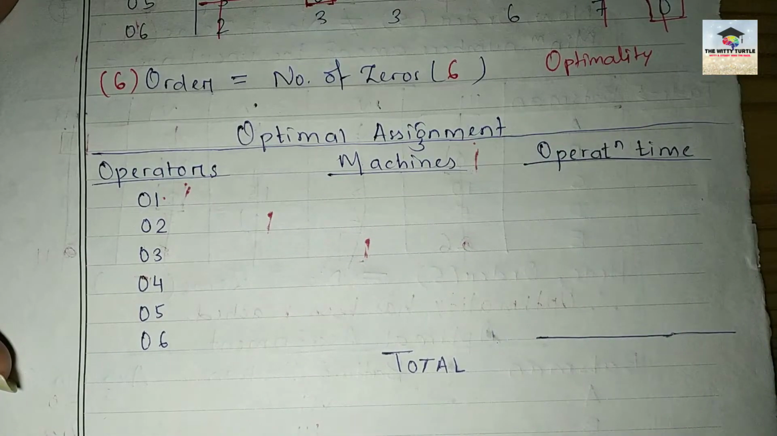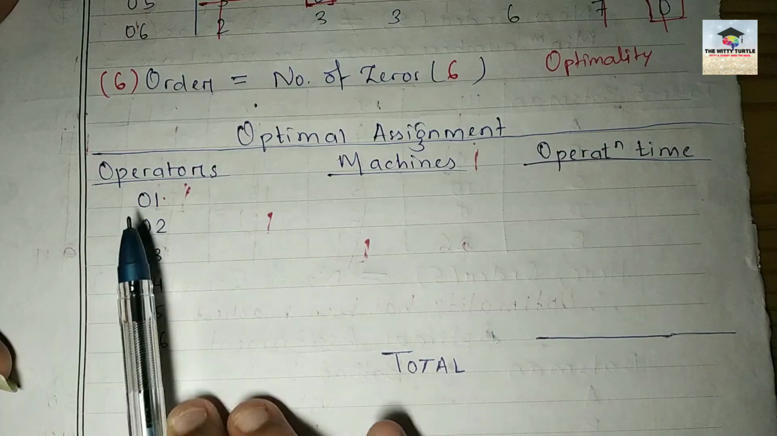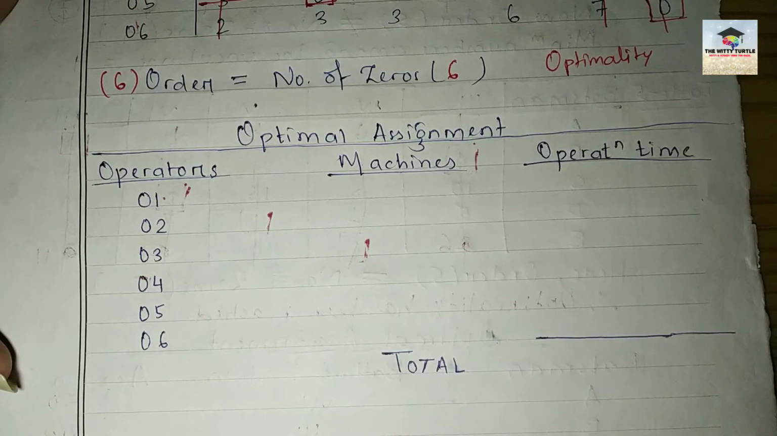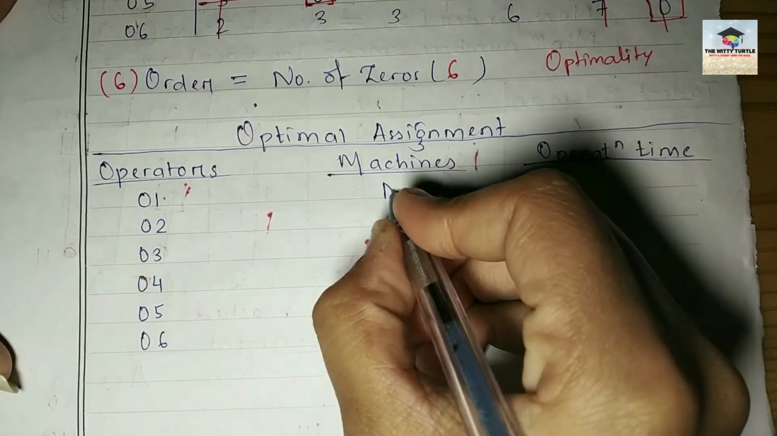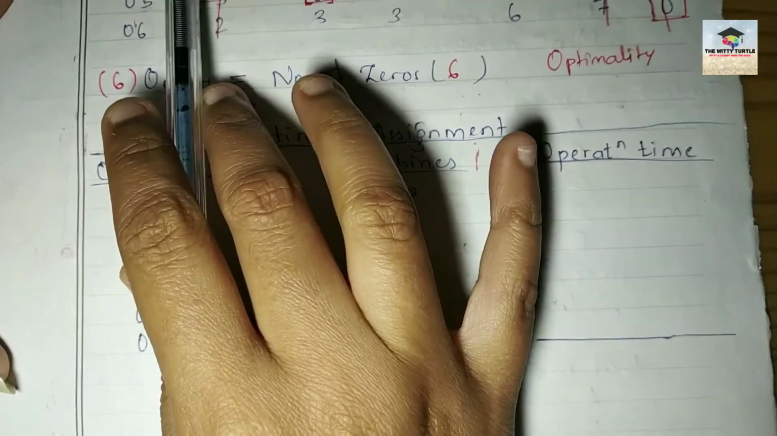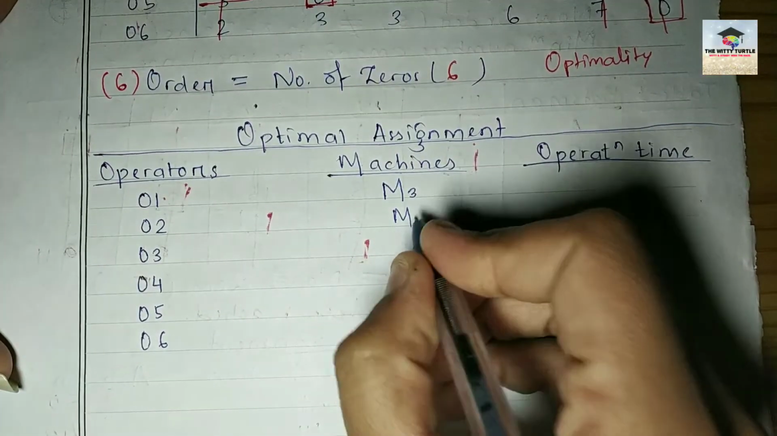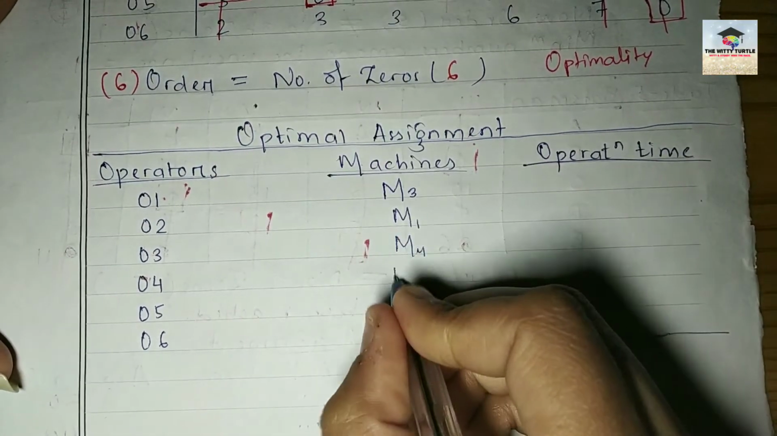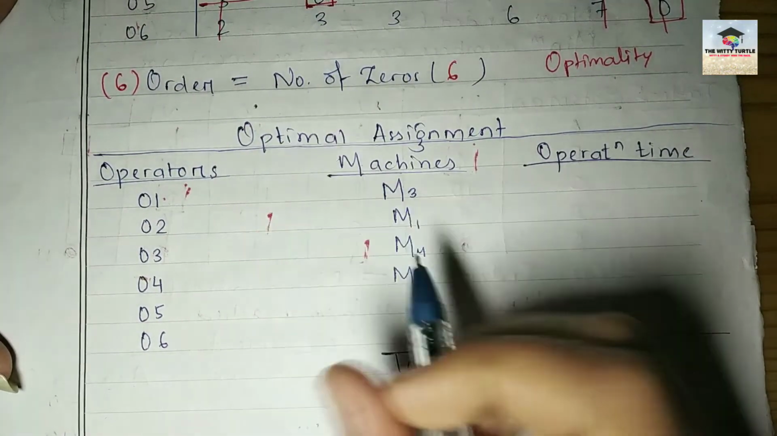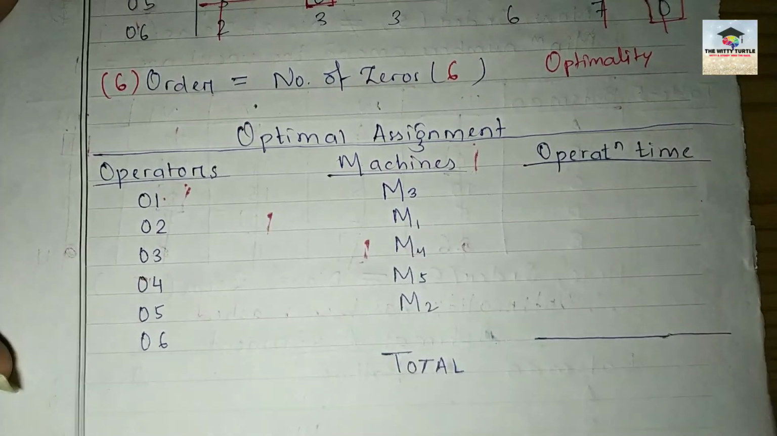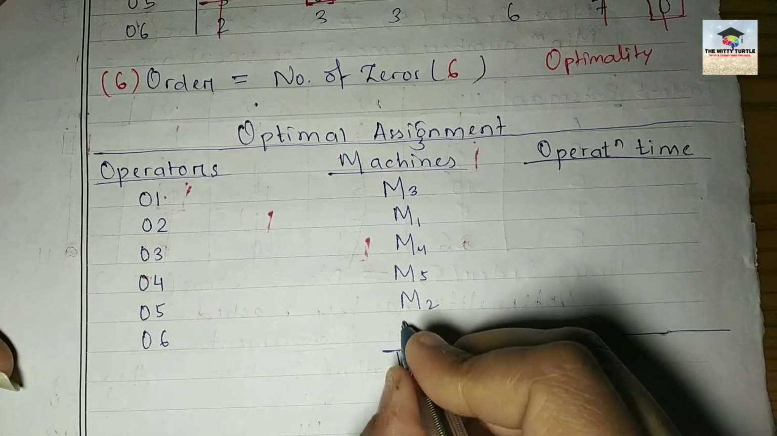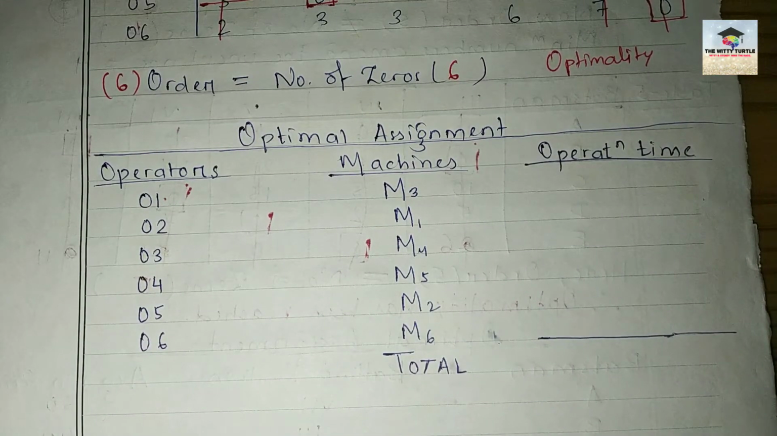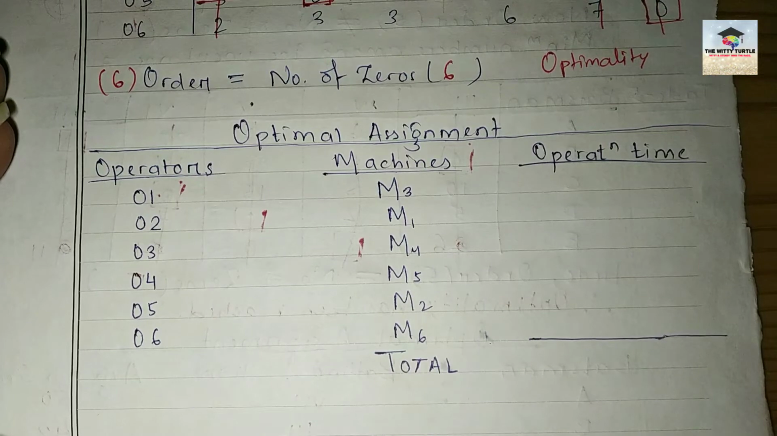So here we can see that operator 1 is supposed to work with which machine? Machine number 3, right? M3. Operator 2 with machine 1, then operator 3 with machine M4, operator 4 with machine M5, then operator 5 with machine M2, operator 6 with which machine? Machine M6.